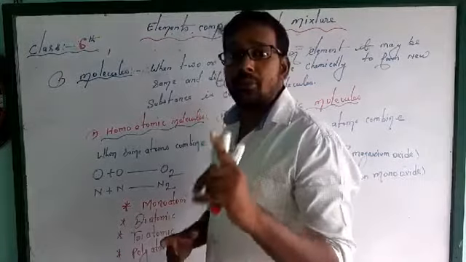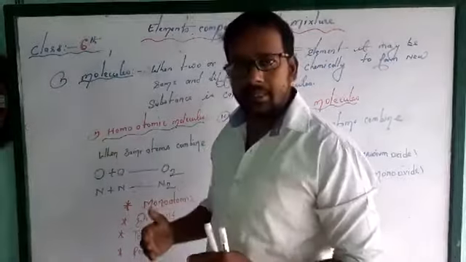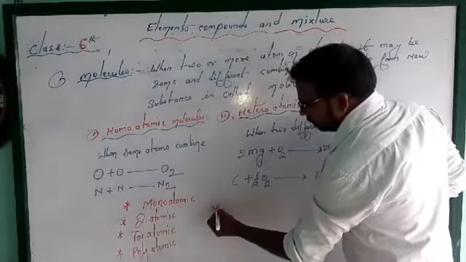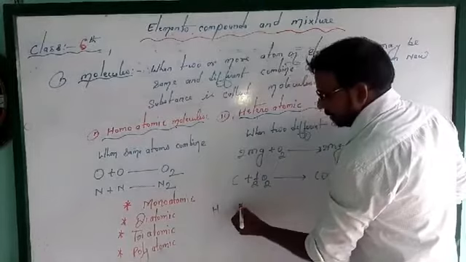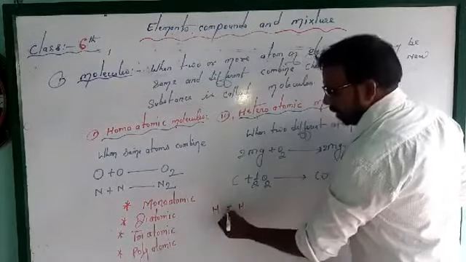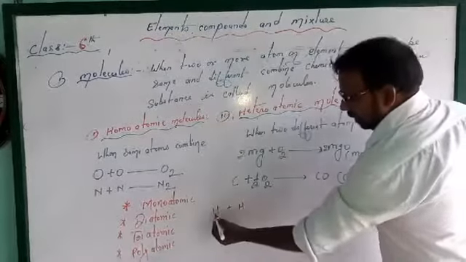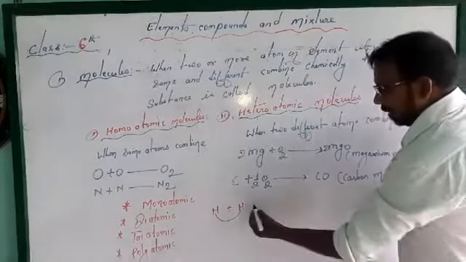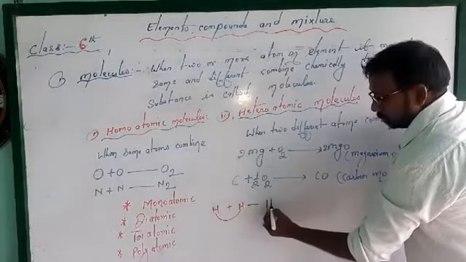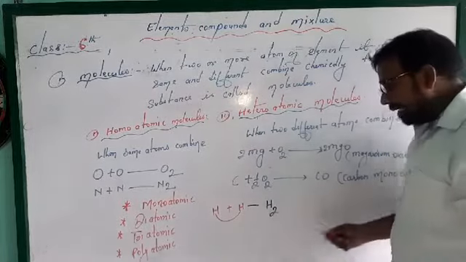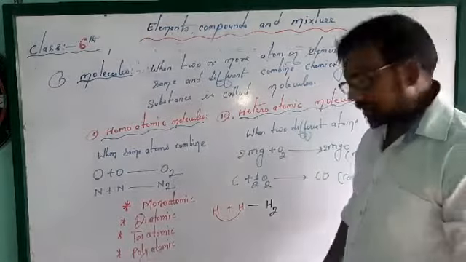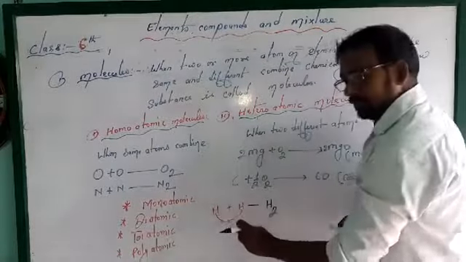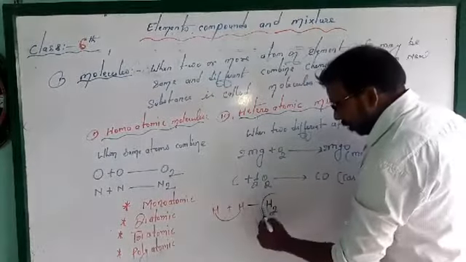Suppose here is an atom of one hydrogen and here is another atom of hydrogen, both combine chemically. What do they produce? H2. That H2 is the molecule, meaning two or more atoms combine chemically to produce a molecule.